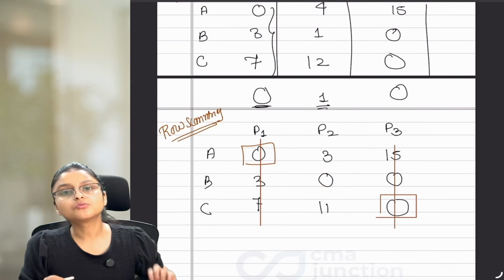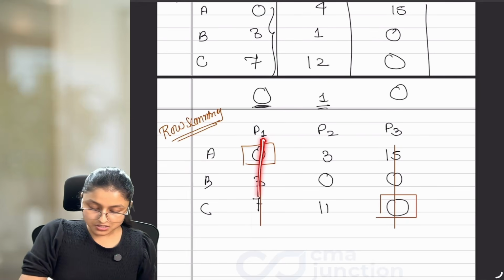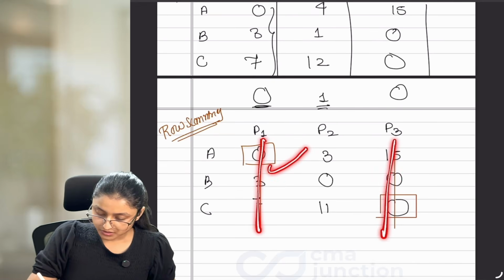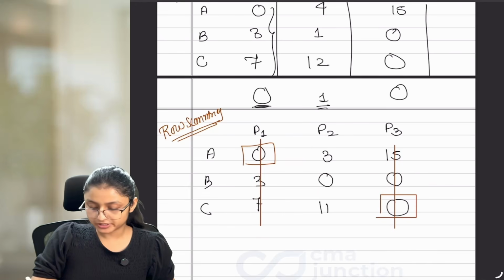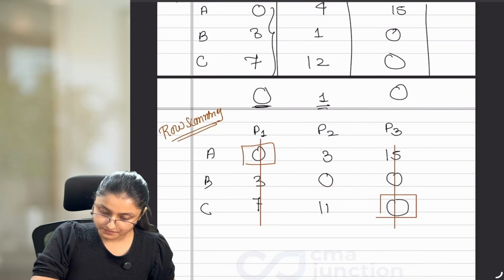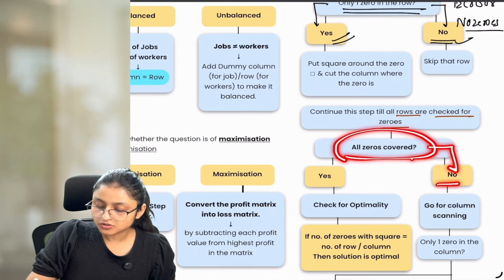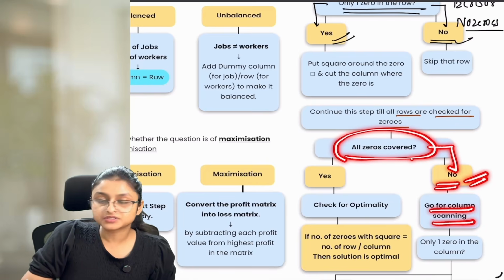All zeros are covered means it should be covered with a line. So if you notice, this 0 is already covered with a line. These 2 zeros are also covered with a line. But this 0 is left as of now. So all zeros are not covered for us. And if all zeros are not covered, go for column scanning.